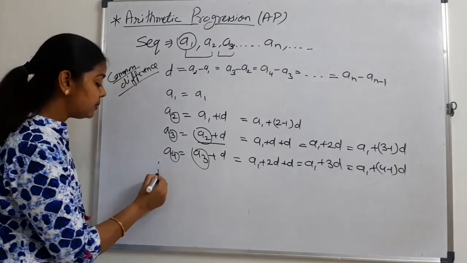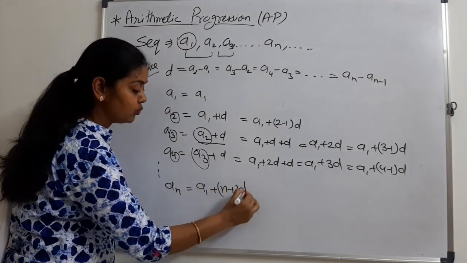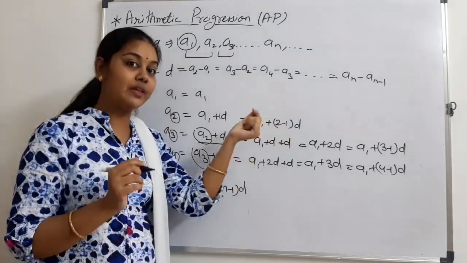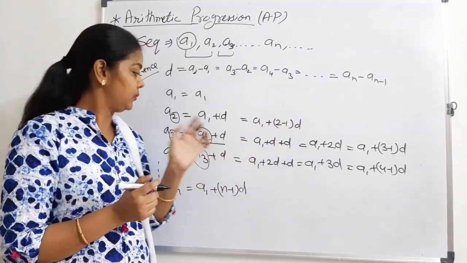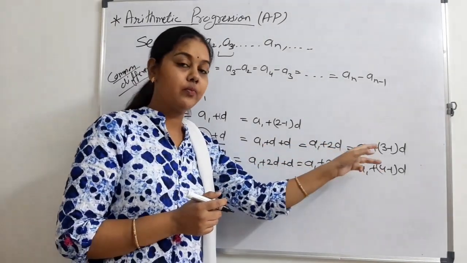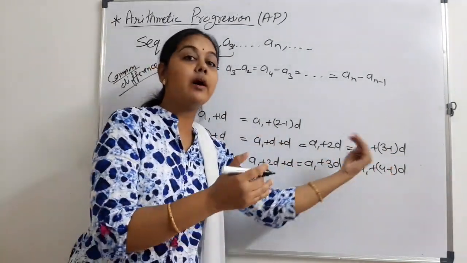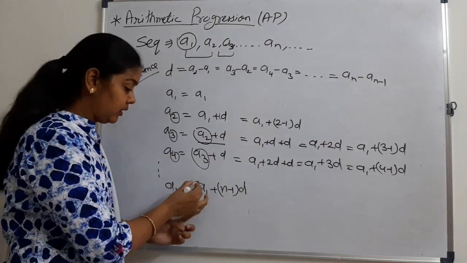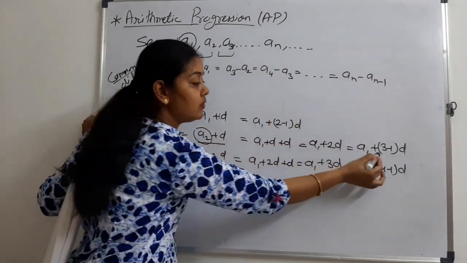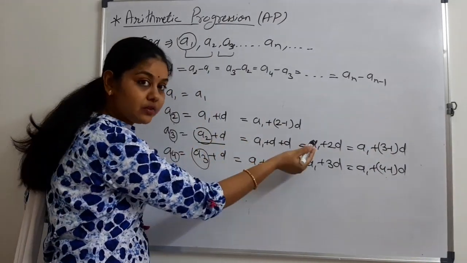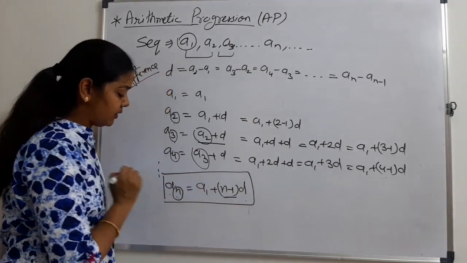Is it clear? Thus similarly, we can write An as A1 plus n minus 1 into D. Look at here, the second term we will get when we add A1 plus 2 minus 1 times D. For the third term, A1 plus 3 minus 1 times D. For A4, A1 plus 4 minus 1 times D. So, for An, A1 plus n minus 1 times D. Here we have 4 minus 1 times D. For A3, we have 3 minus 1 times D. For A2, we have 2 minus 1 times D. So, for An, we have n minus 1 times D. This is the formula for the nth term.